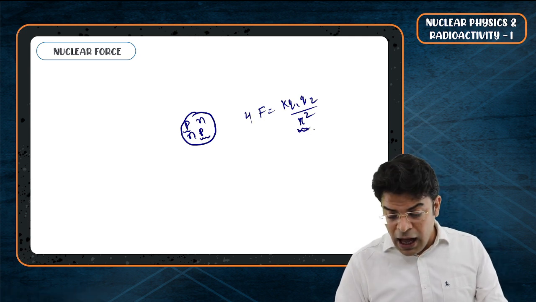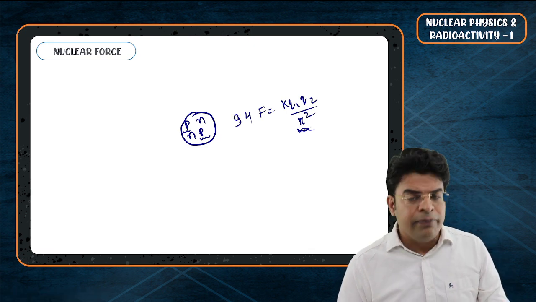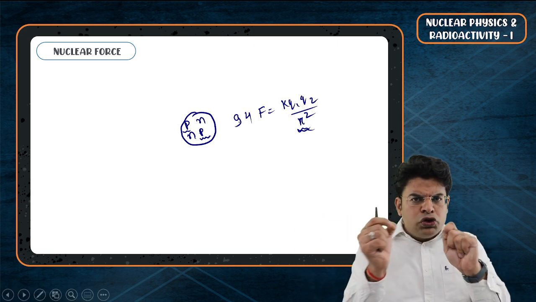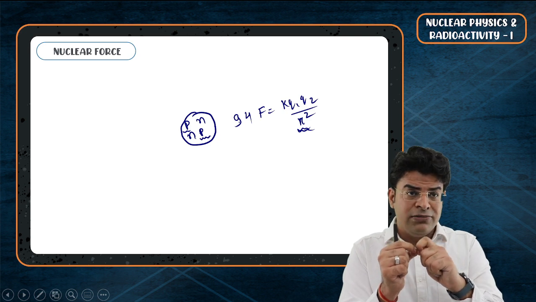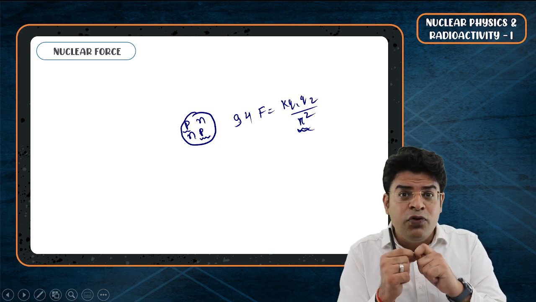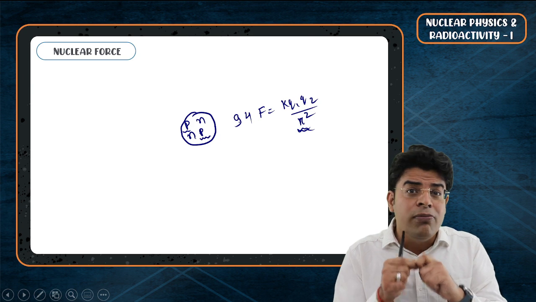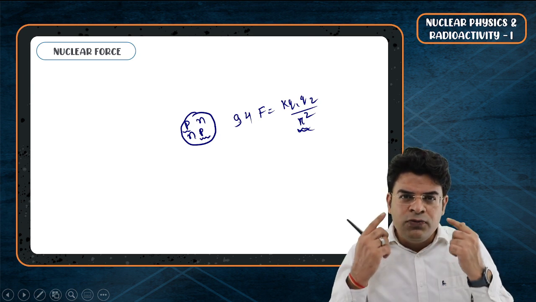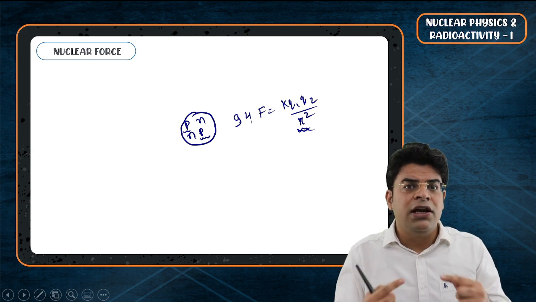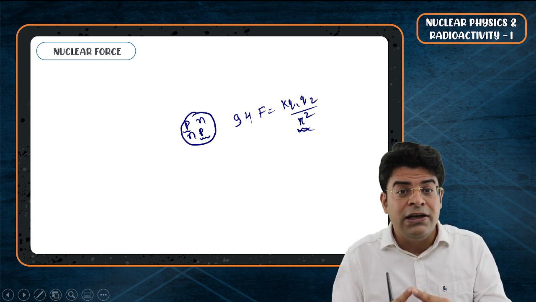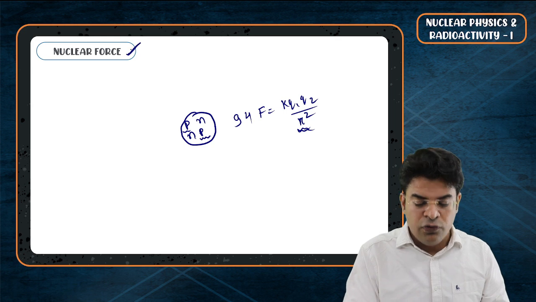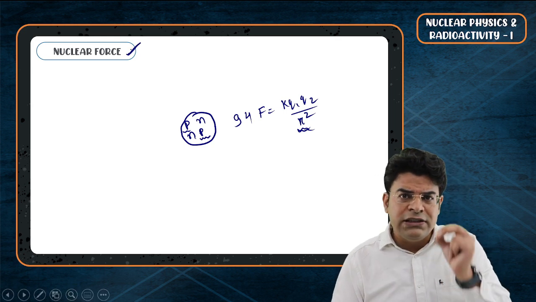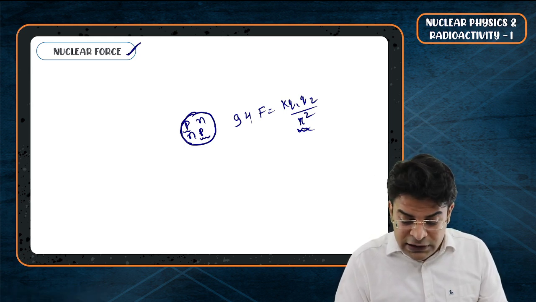If you make R 1/3, the force becomes 9 times. You have brought 2 protons too close to each other. The Coulombic force of repulsion between them should be humongous. Then why are they not flying away? Because there is one force which is even stronger than Coulombic force of repulsion, and that force is the nuclear force. Nuclear force is the force which keeps the nucleus intact.